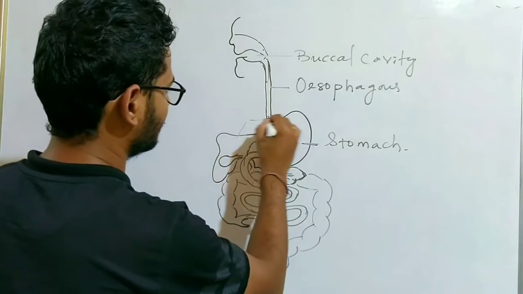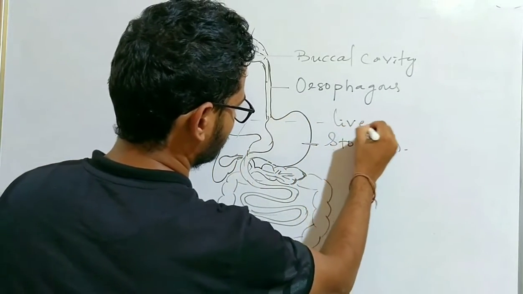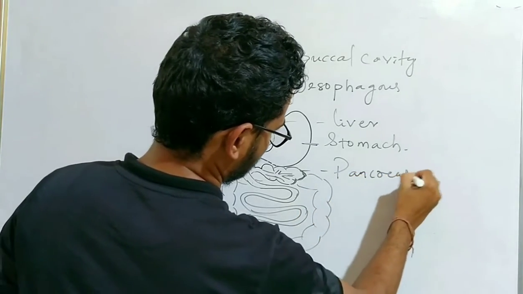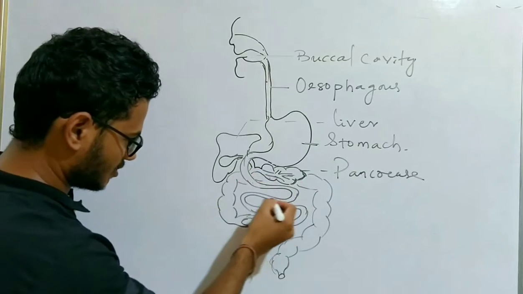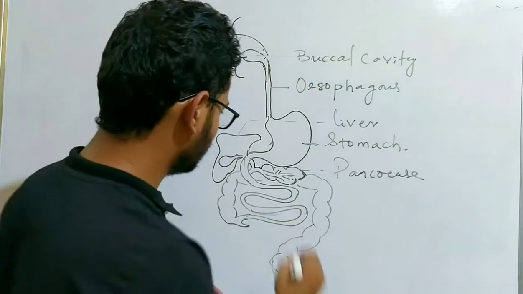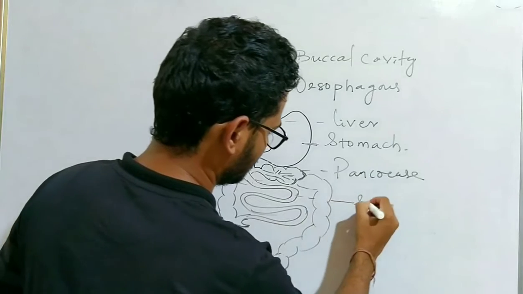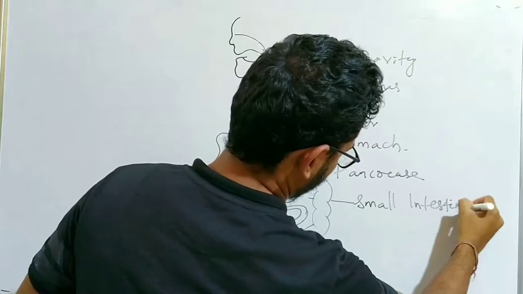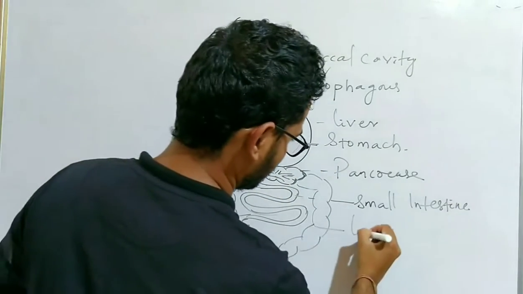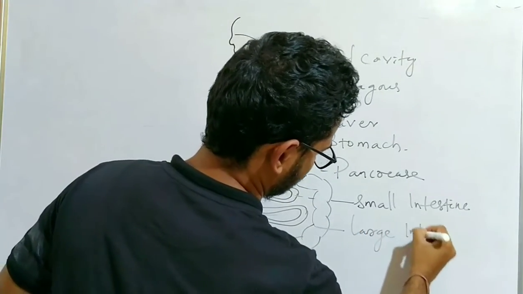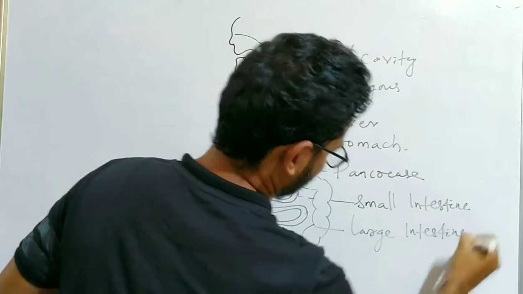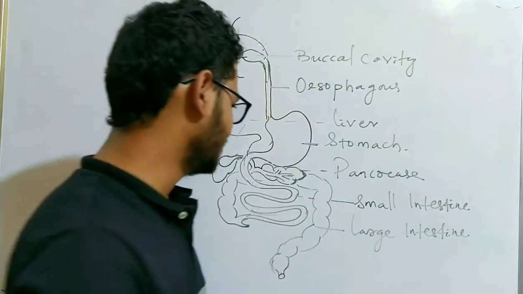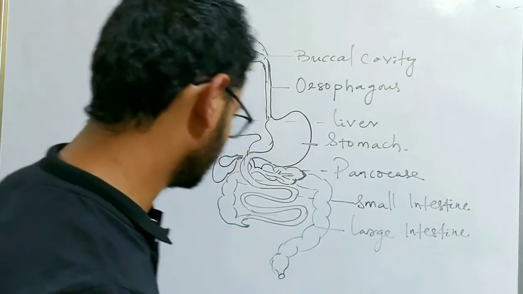So these are two important glands. This one is the liver and this one is pancreas. This narrow coiled tube is our small intestine, and this one is our large intestine. The large intestine is called large not because of its length but because of its width.